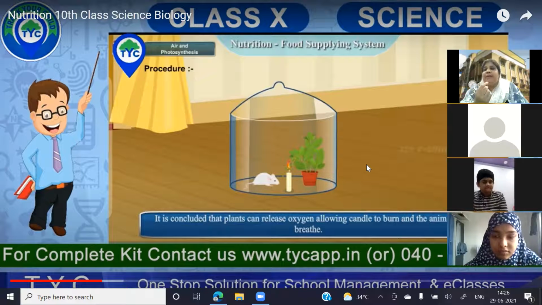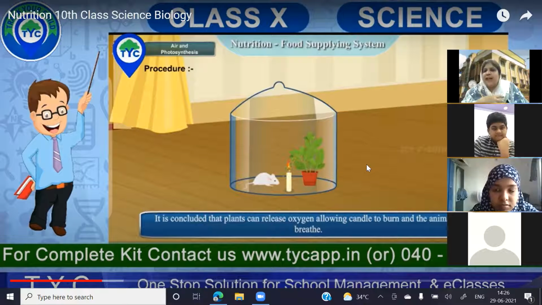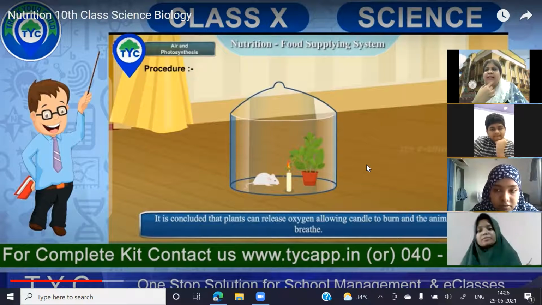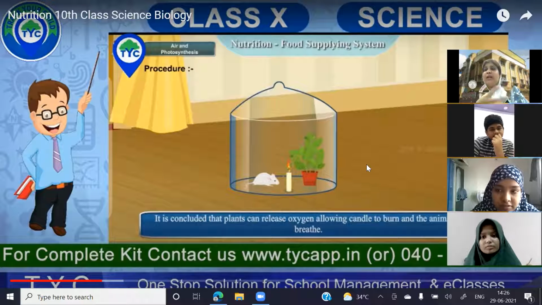Lavoisier actually observed that air is a mixture of gases. Can anybody tell me what all the gases are that are present in the air? Carbon dioxide, oxygen, sulfur dioxide, nitrogen. Yes, there are so many gases that are available.